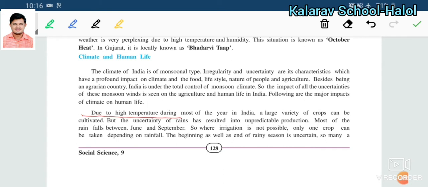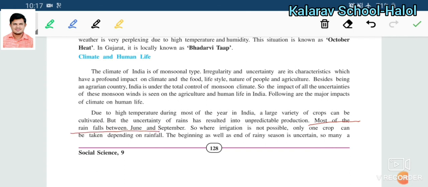Due to the high temperature during most of the year in India, a large variety of crops can be cultivated, but the uncertainty of the rain, meaning there is no certain rainfall in all regions of India, results in unpredictable production. Unpredictable production means you can't imagine which type and which amount of crop you will receive this year. It depends just on the rainfall.